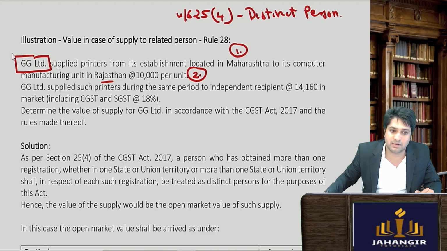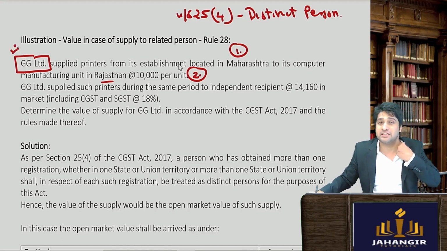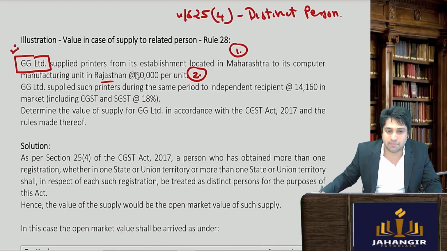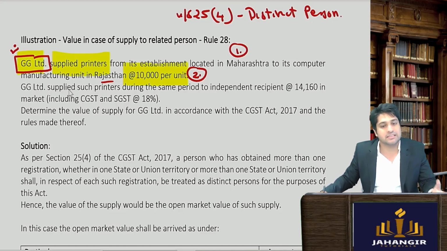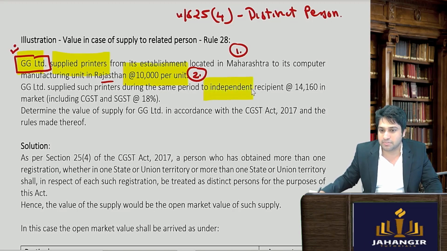So GG Limited will have one PAN card, but दोनों units के, since they are in different states, will have different GSTN numbers. अब ये लोग के बीच में सप्लाई हुआ है कितने रुपए का? At the rate 10,000 per unit. They supplied printers at this rate. GGG Limited supplied such printers during the same period to independent recipients at the rate 14,160.